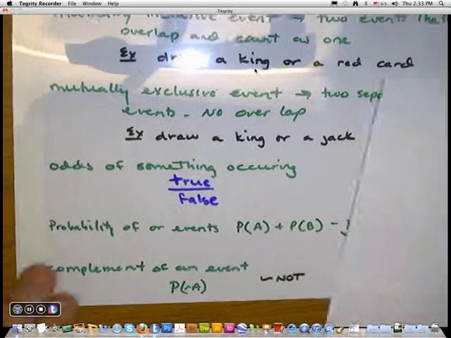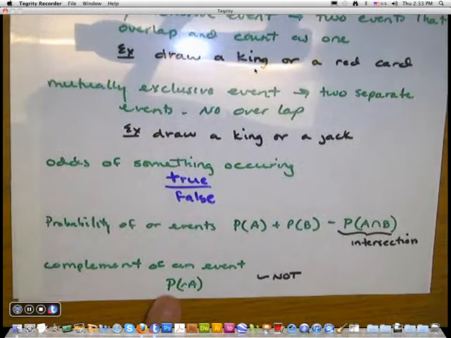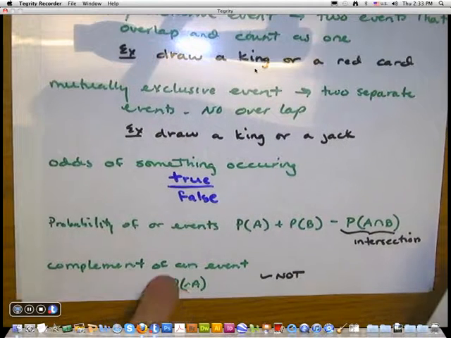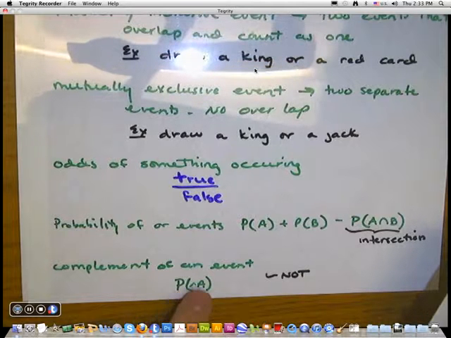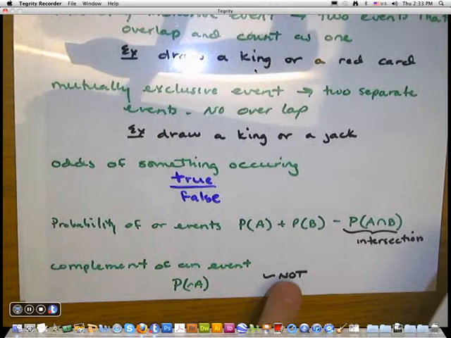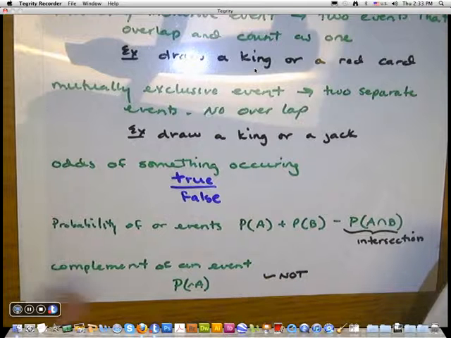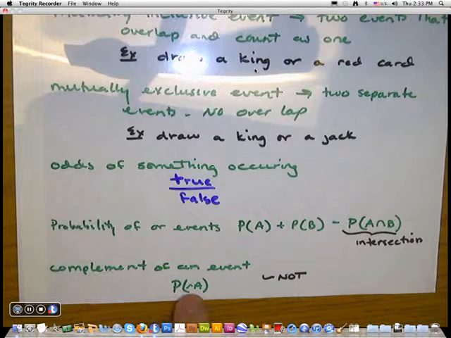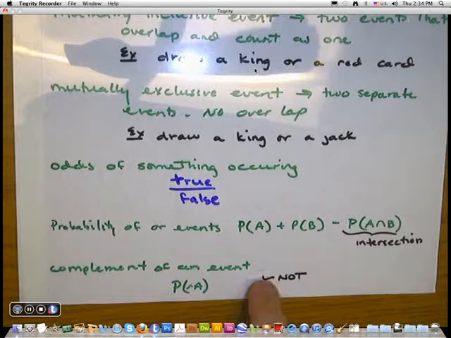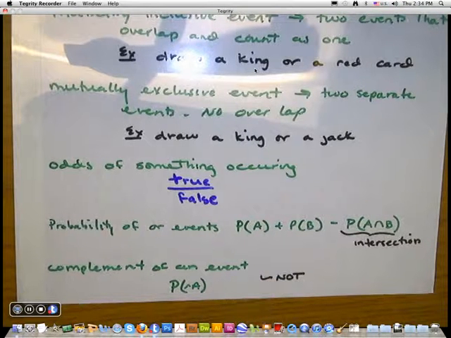The complement of an event is this little kind of tilde mark. So the probability of not A. So the little tilde means not. The complement is the other part of it. So if I want the probability of A, the complement is probability of not A. It's the other part.